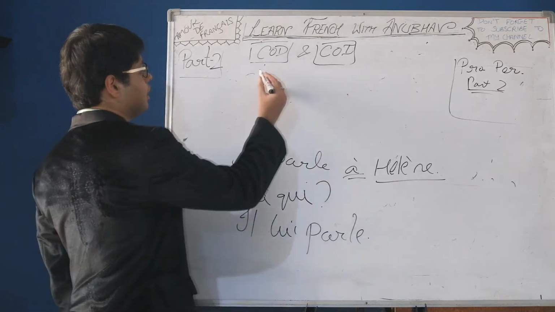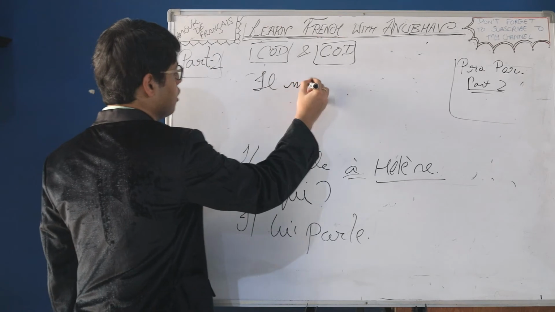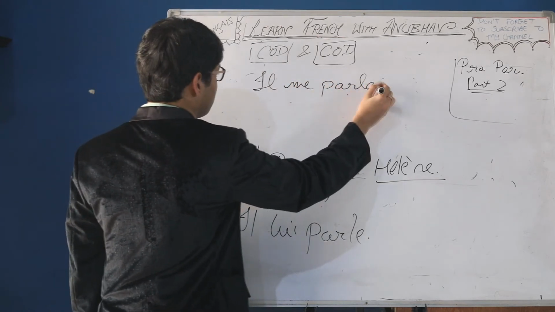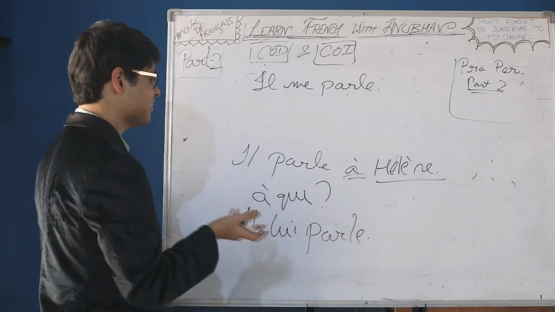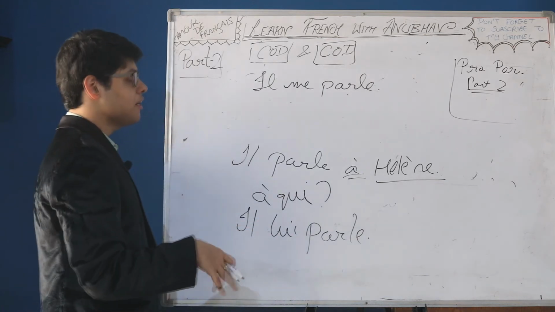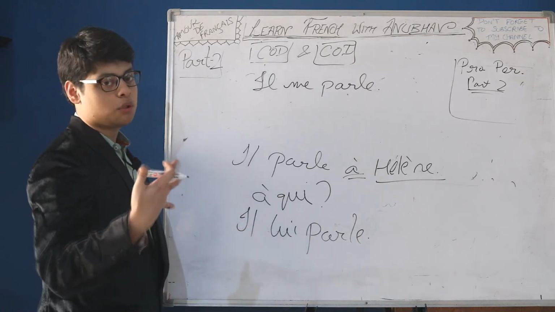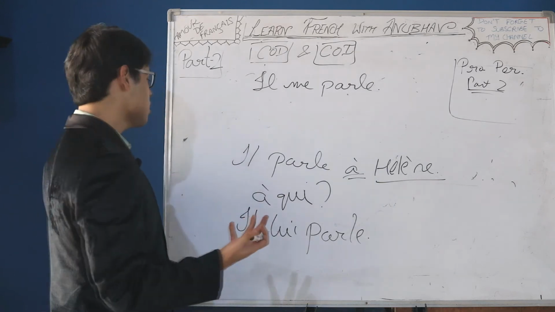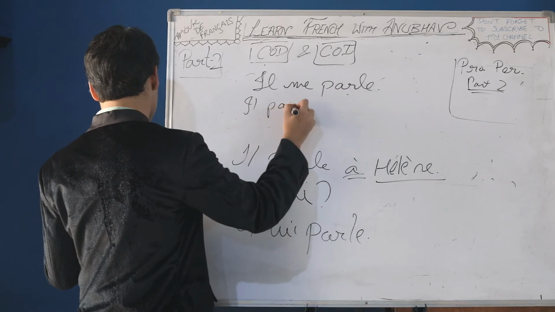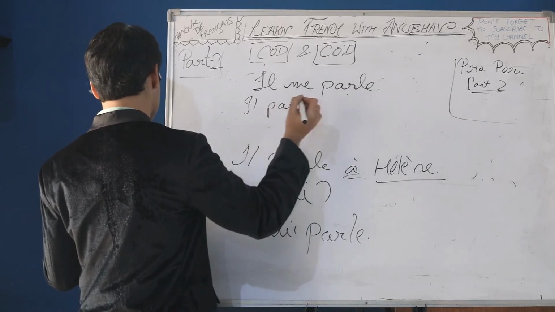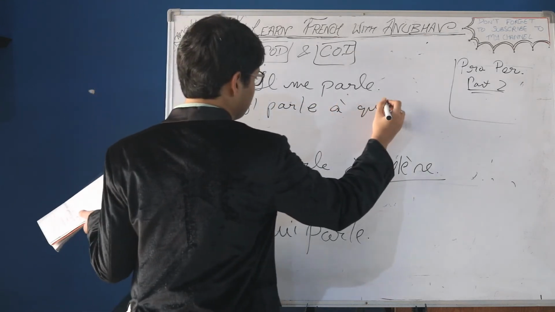Again a statement, il me parle. He spoke to me. Okay, the first one I am taking with the reflexive pronoun. Still, let it be. Il me parle. He spoke to me. To whom did he speak? Il parle à qui?